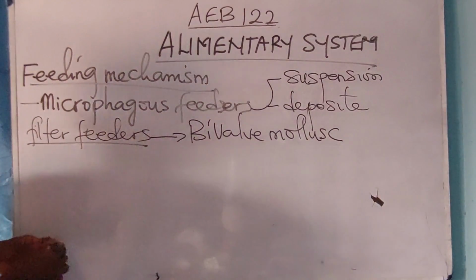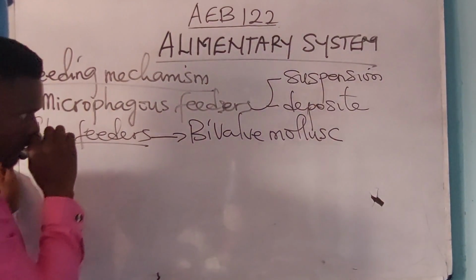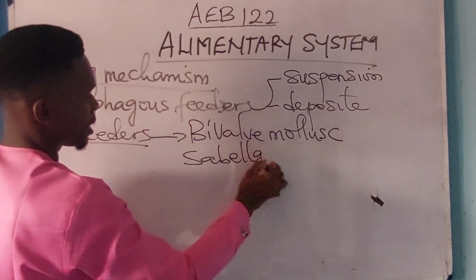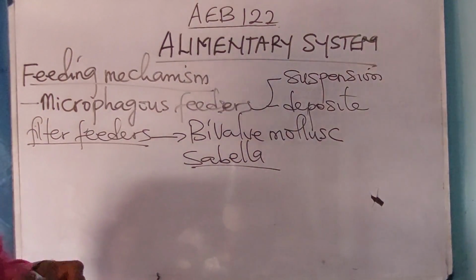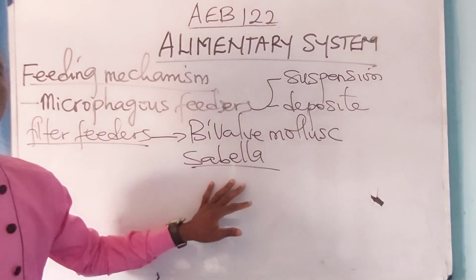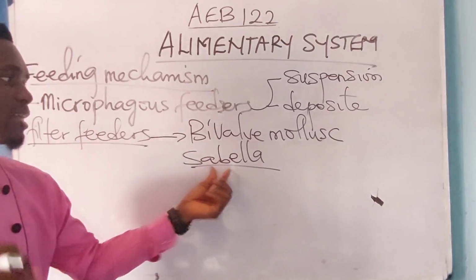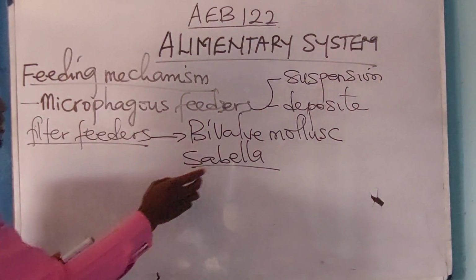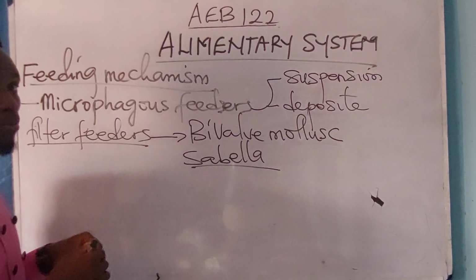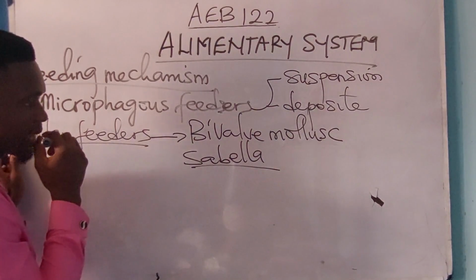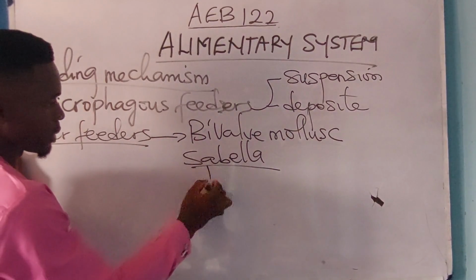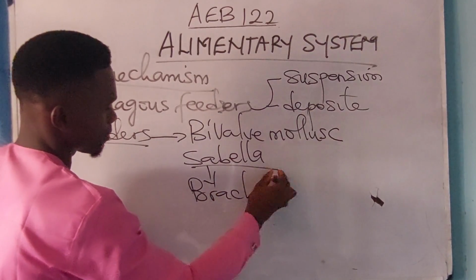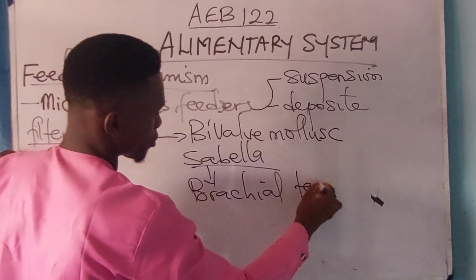The bivalve mollusk, the sabella. The sabella is one of the various beautiful polychaeta. Sabella is an example of a polychaeta. And this sabella has a retractable mouth part that is made up of branchial tentacles.